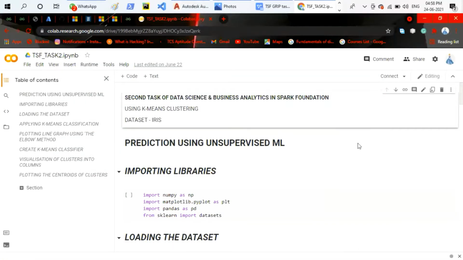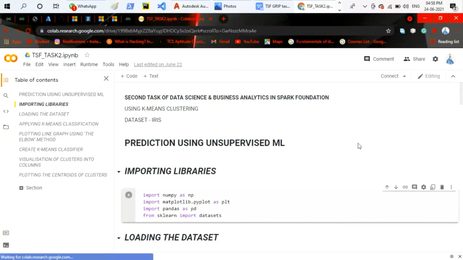I am using K-means clustering and my data set is Iris. And my task name is prediction using unsupervised machine learning. So here I first import the libraries NumPy, Matplotlib, Pandas, Sklearn. Sklearn means